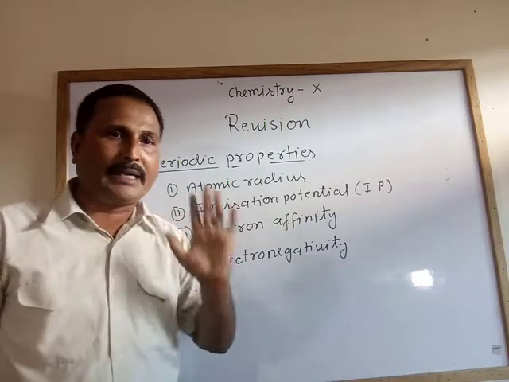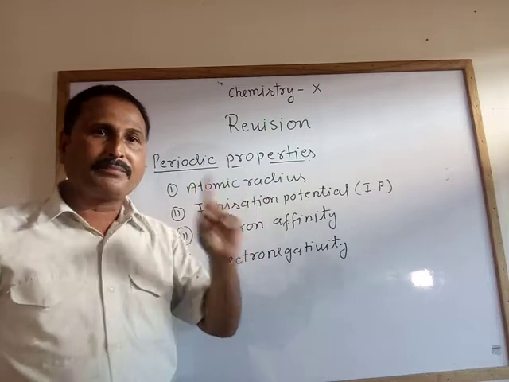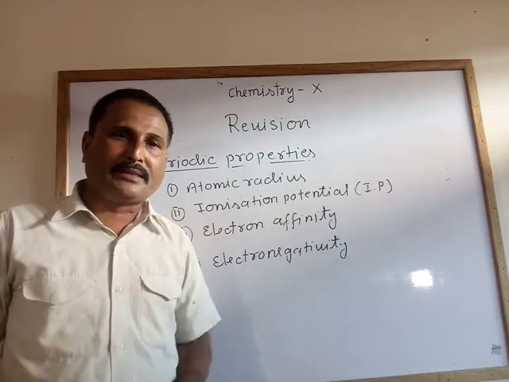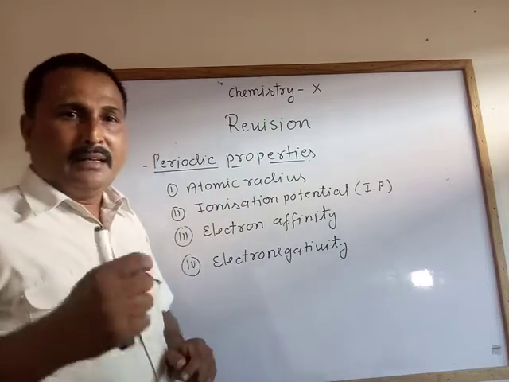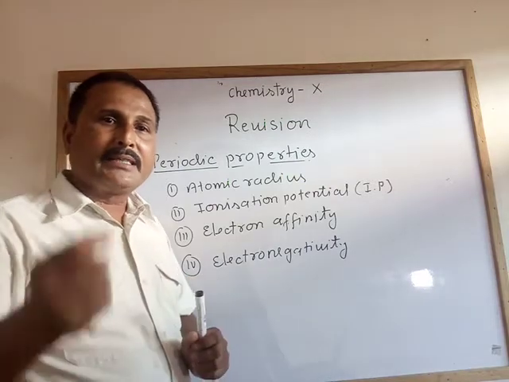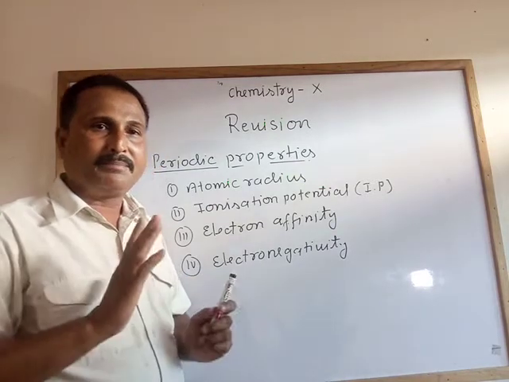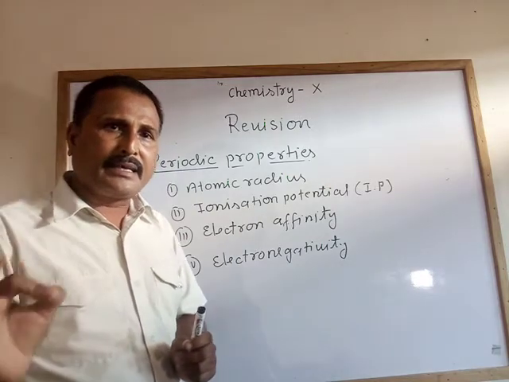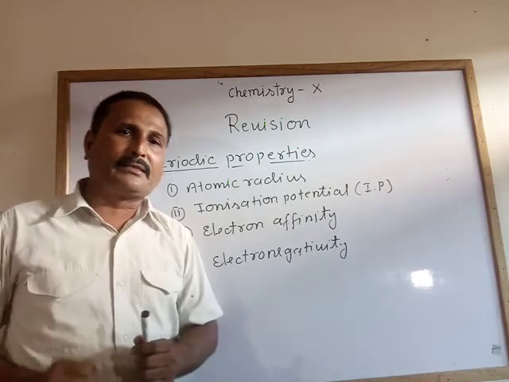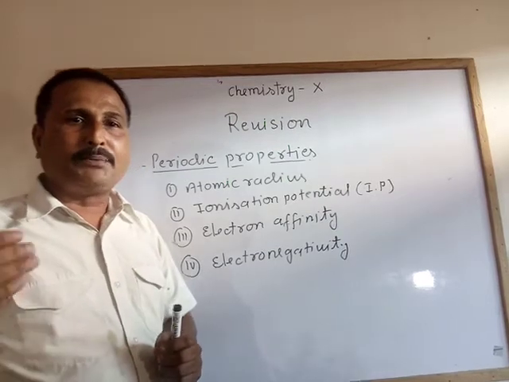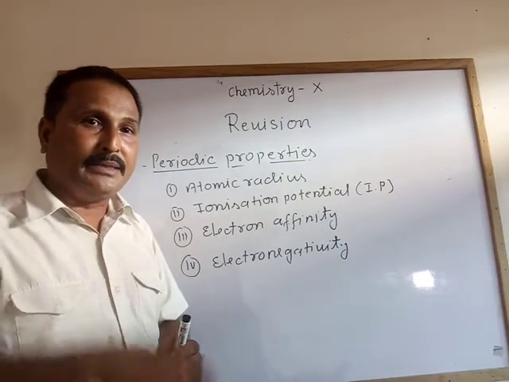This is the periodic law by Mendeleev: the physical and chemical properties of elements are a periodic function of their atomic weight.